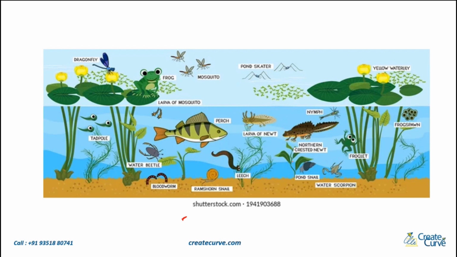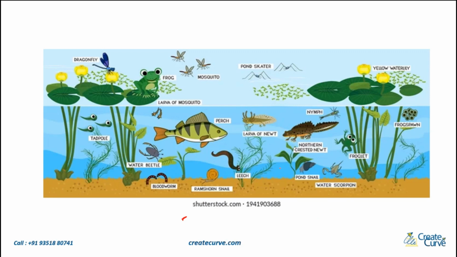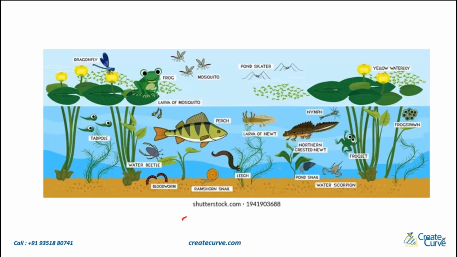You can also see some consumers over here. Not plants, sorry, animals that are there. Some zooplanktons, there's fish, all of those. I don't think you can see the decomposers as such, but all of this makes up the pond ecosystem.